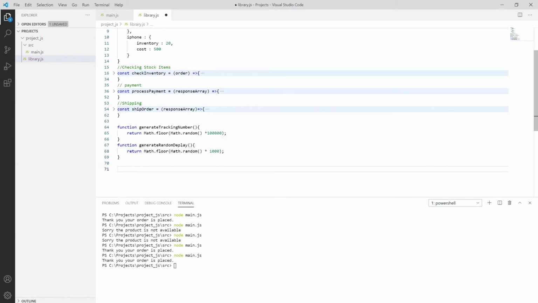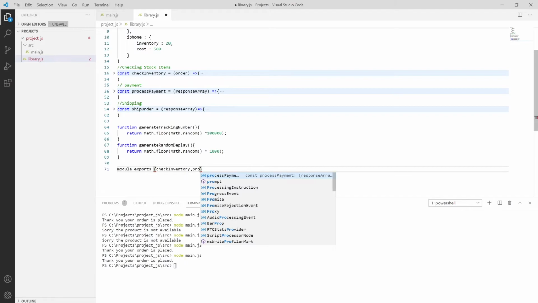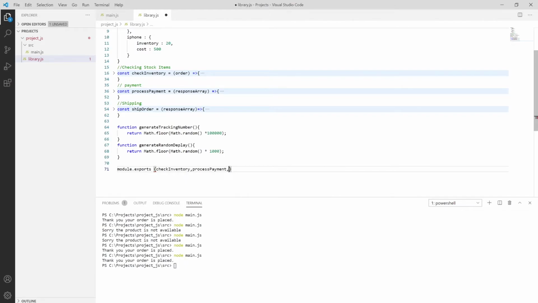And then we are exporting the module using module.exports. Say I'm exporting checkInventory, processPayment, and shippingOrder, and then closing it, saving it using Control S, and then moving on.